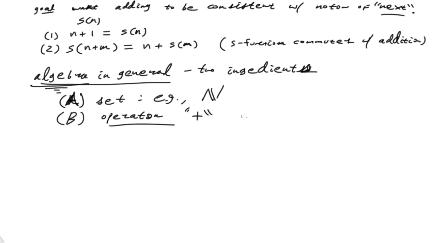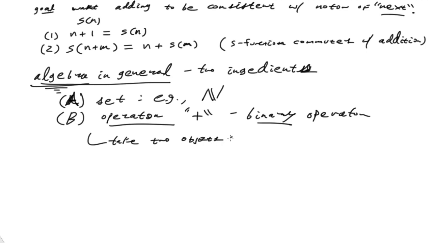And this operation is what we call a binary operator. A binary operator means we take two objects in the set.